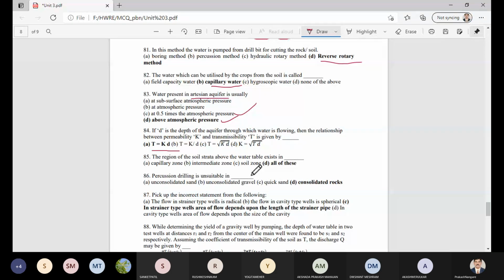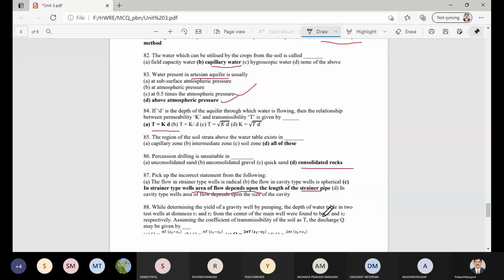So percussion drilling is unsuitable in consolidated rock. Then pick up the correct statement, that is, for the strainer type tube wells, the well area of flow depends mostly upon the length of the strainer pipe.